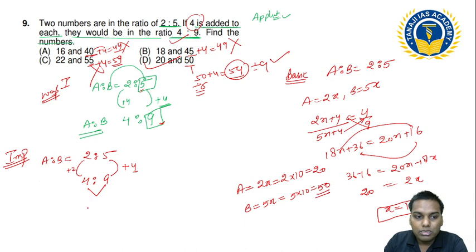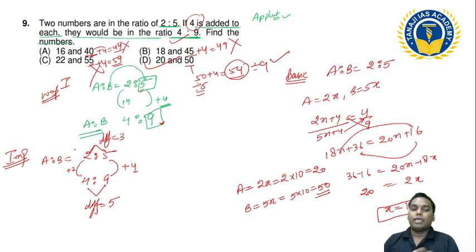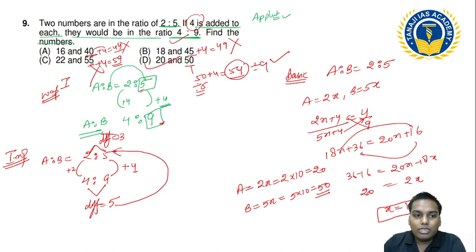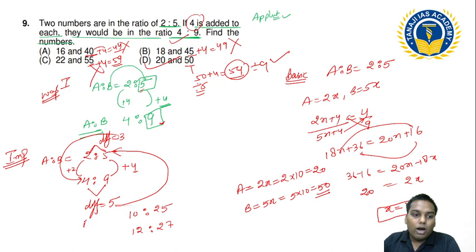The method to make them the same: take a difference, the difference is 5; take a difference, the difference is 3. What did I do? I took the difference below and the difference above. I need to multiply this one with the lower difference, and this 3 is multiplied with this one. Please understand, the upper difference gets multiplied with the lower one and vice versa. Can I write 10 and 25, and if I multiply by 3, can I write 12 and 27? Yes. So earlier the number was a ratio b, now this is 12 ratio 27. This is +2, this is also +2. See, the difference has become the same. If the difference is the same, how much have I added? I have added 4.